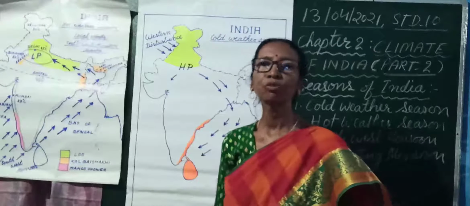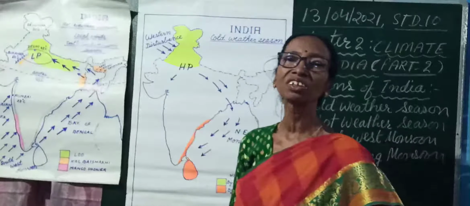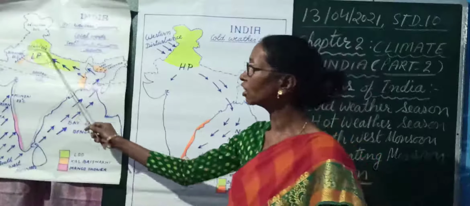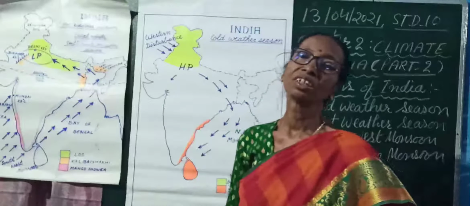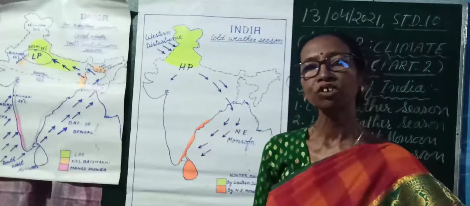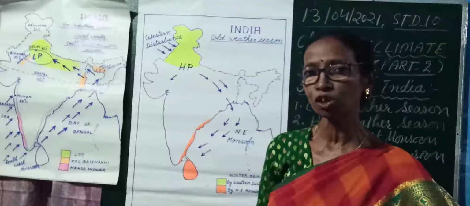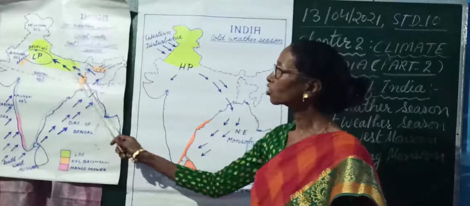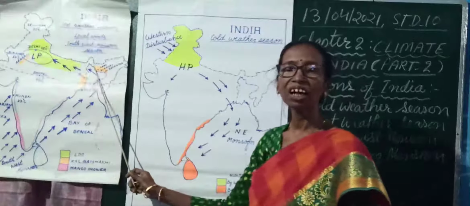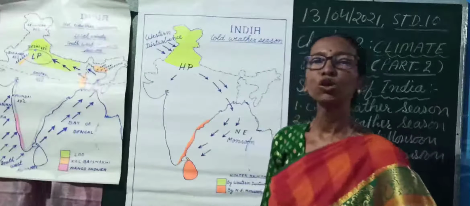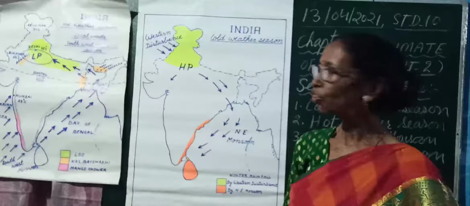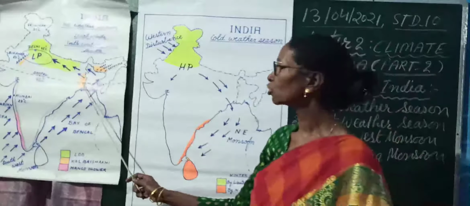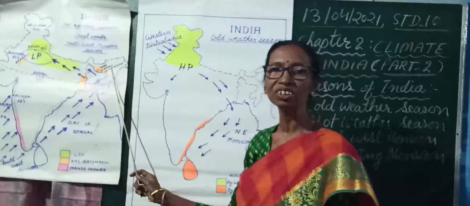Sometimes the temperature reaches 50 degrees Celsius in parts of Rajasthan. Sometimes 40 to 50 degrees Celsius temperature is experienced. And during this season, some areas of India are affected by local winds. So, if you see the parts of West Bengal and Assam region,